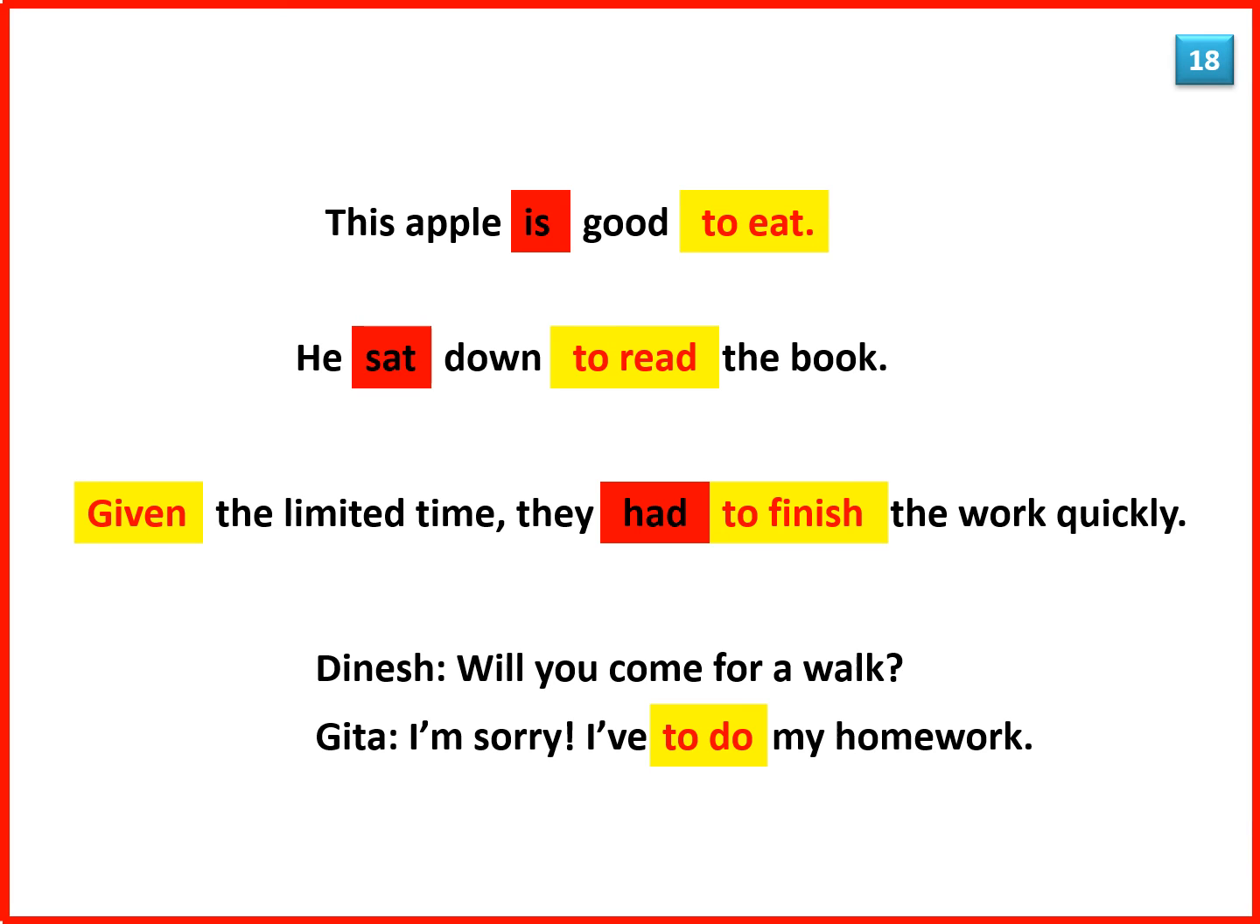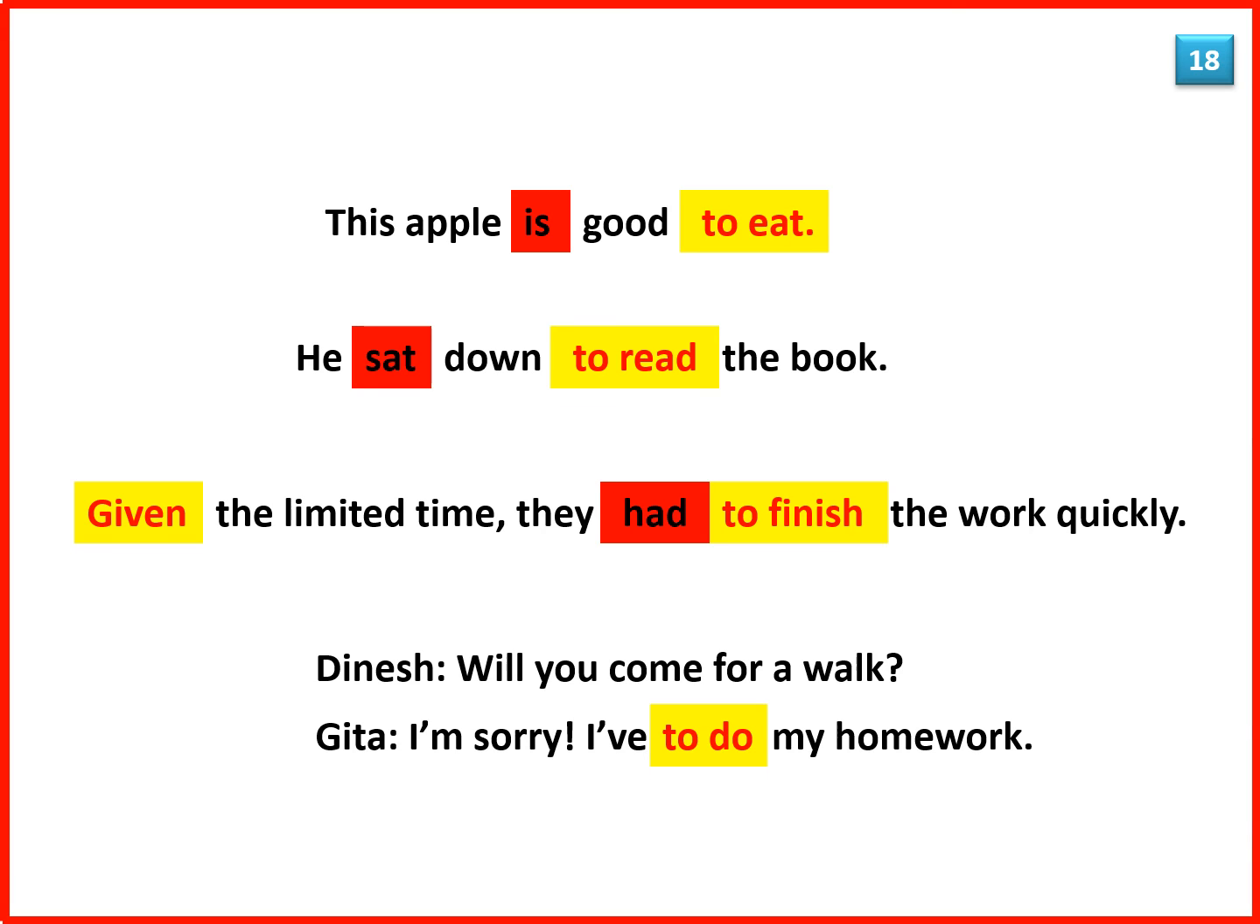This apple is good to eat. He sat down to read the book. Given the limited time, they had to finish the work quickly. Look at this sentence. He sat down to read the book. Here the main form of the verb to read does not show time, but it tells you why he sat down to read the book. So it tells you something about the verb sat.